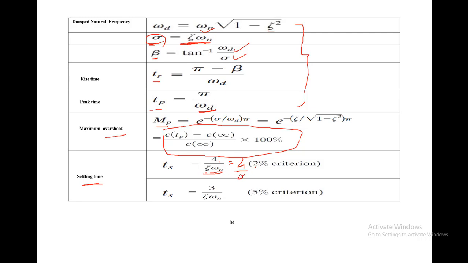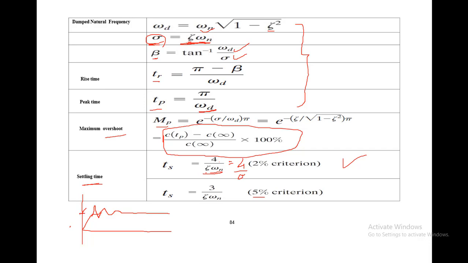This is basically two things, two formulas, but mostly in the books there will be 2%. And if it is mentioned that there is a 5% criteria for the settling time, you know about settling time. Settling time is the time at which, let's say this is the settling value. Let me draw it for you. Let's say the settling value is 100. Sorry, this is overshoot.